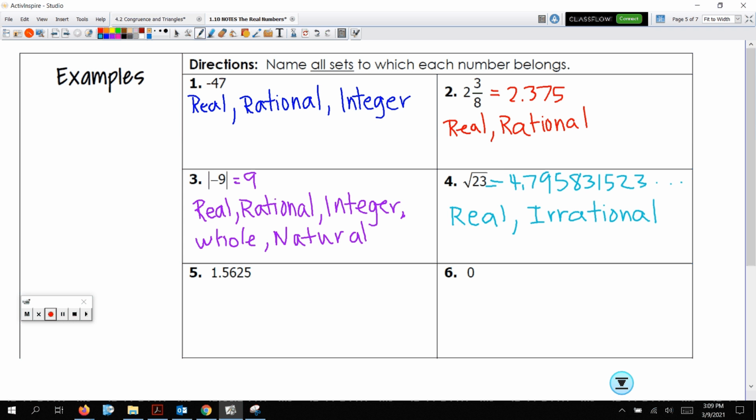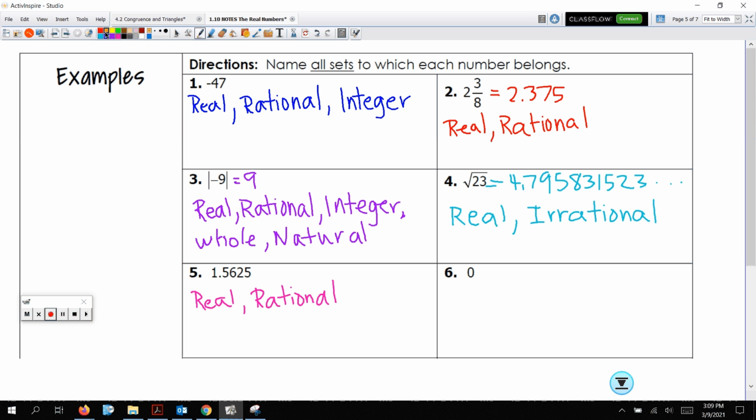All right, this number for number 5 says 1.5625. It terminates. So it's definitely rational. So let's start with real, right? It's real. It's rational. Is it an integer? No, because it's a decimal, so we're done. It's real, rational. Done. Okay, moving on.